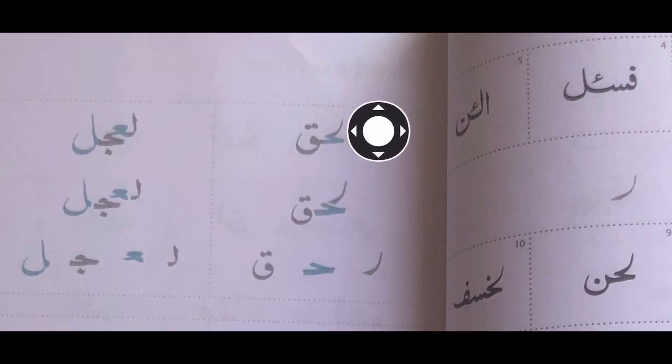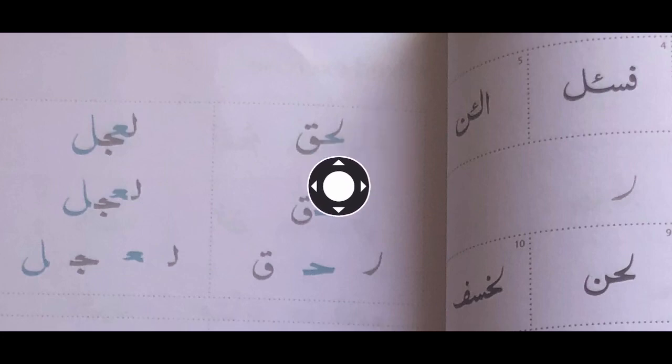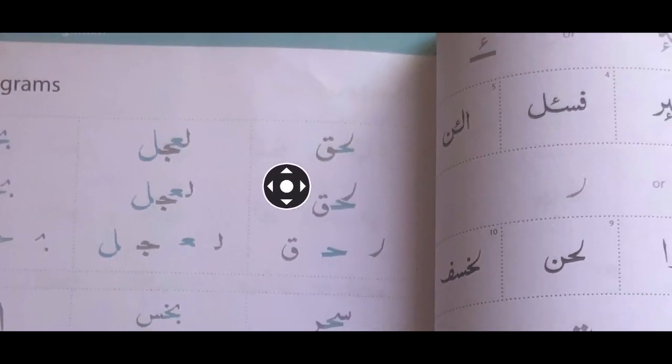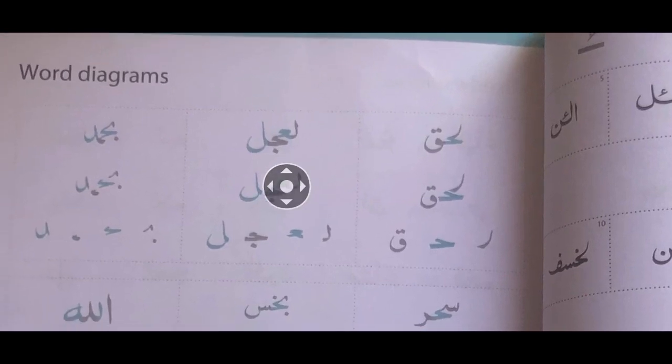Letter Lam is at the beginning when it's joined. So as you can see in this example, how many letters do we have? 1, 2, and 3. Do you understand? There are 3 letters in that word. So it's letter Lam, Ha, and Qaf. Okay? Moving on, and as you can see here, can you see? This letter over here is joining on, and then this is the middle letter which is joined, and that's the Ha and that's the Qaf, and when you separate them they look like this.